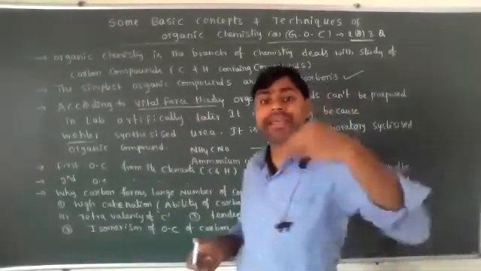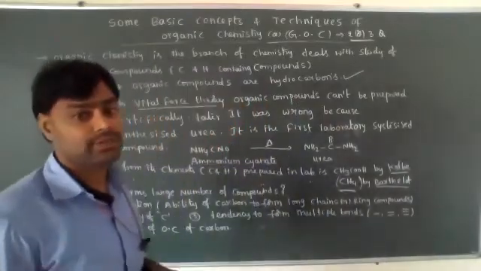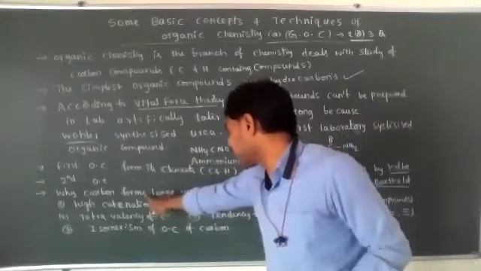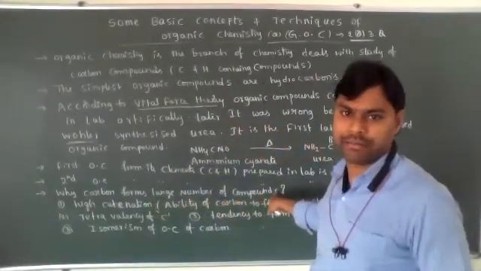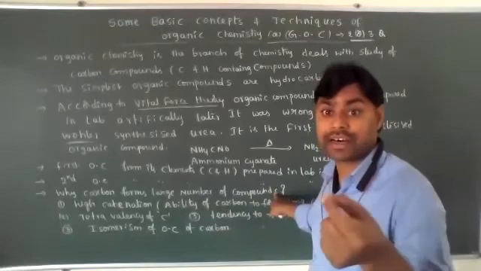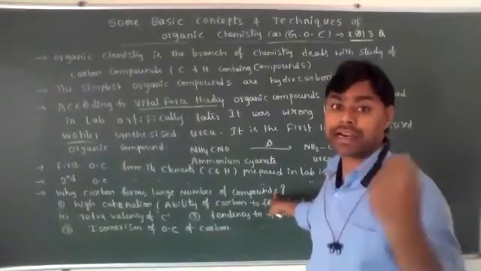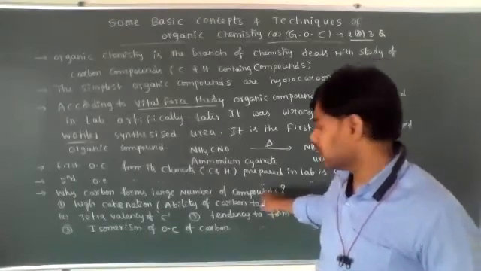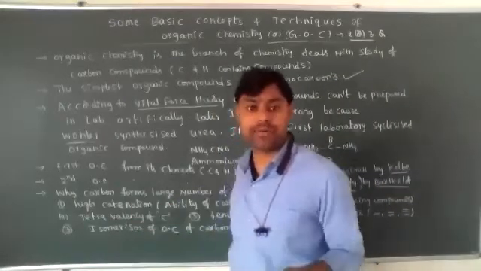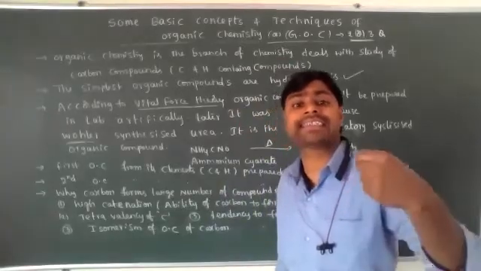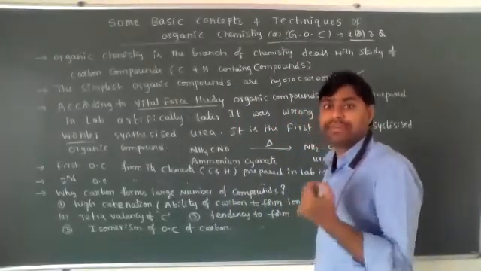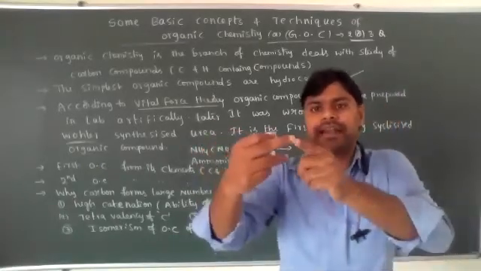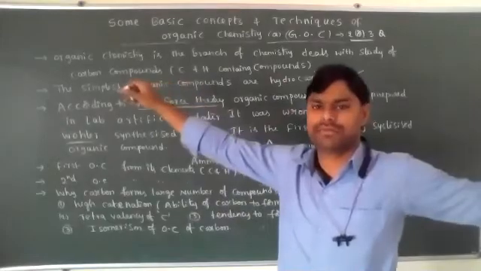Why are millions of organic compounds present? Because of the versatile nature of carbon. What are the reasons for the formation of millions of organic compounds? The first important reason is that carbon has the highest catenation ability. What is the meaning of catenation ability? Carbon bonds with another carbon atom and forms a long chain.